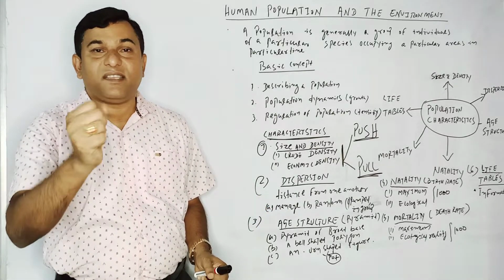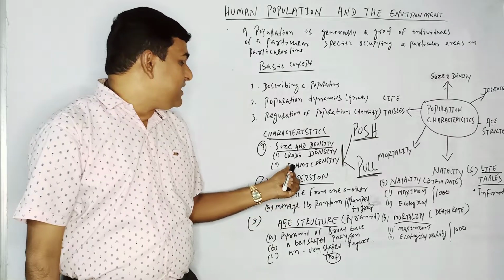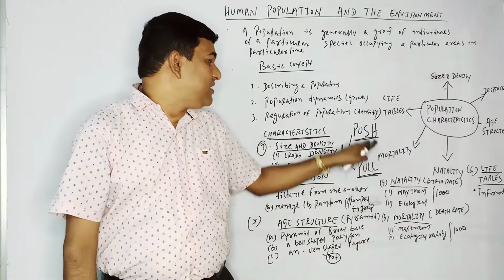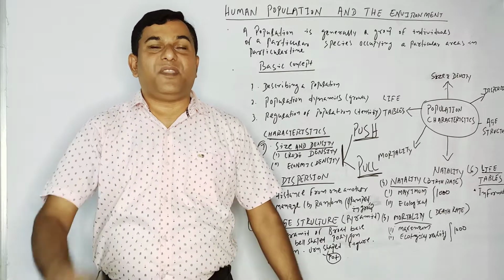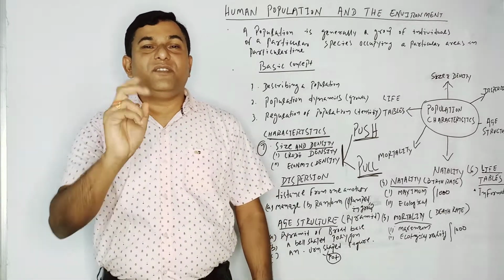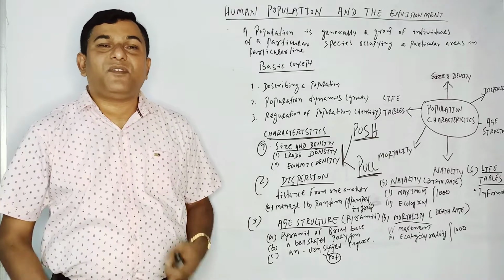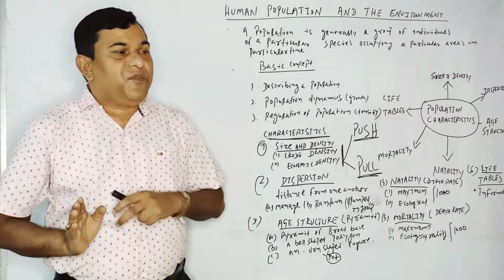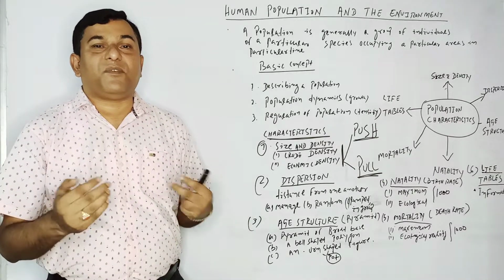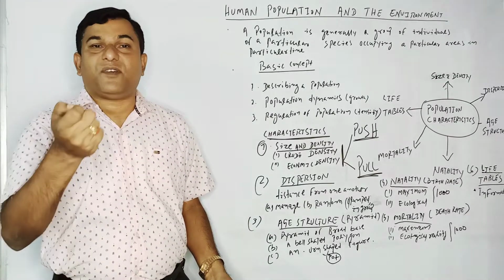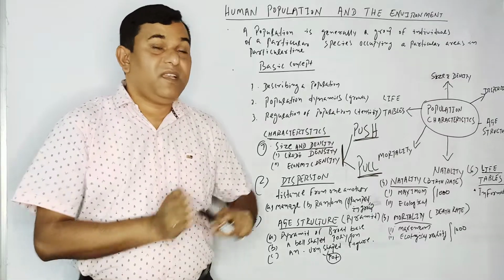As we are telling, excess of everything is bad. Then economic density. One thing is push and pull. What is economic density? We know that we human beings always want employment. For the purpose of employment, we go to a particular area. Another thing is that because of natural calamity or violence, people leave.